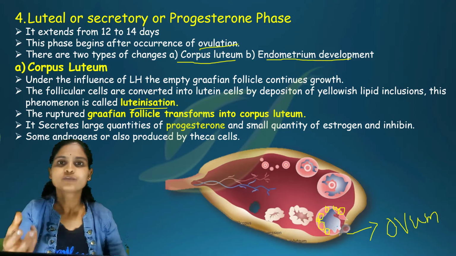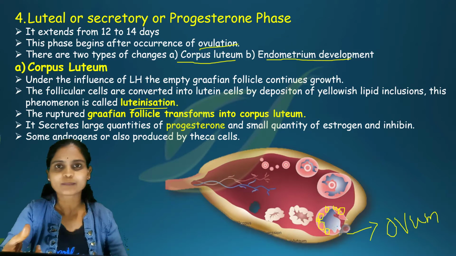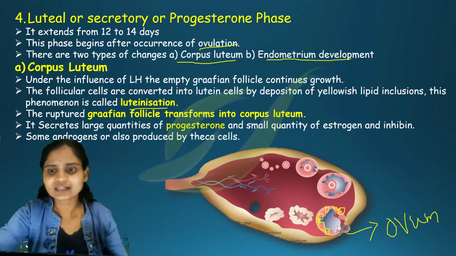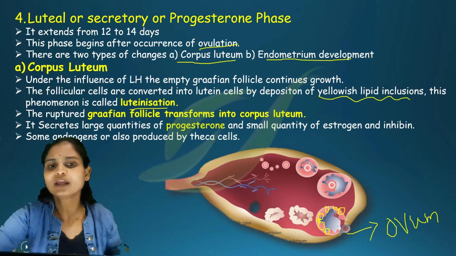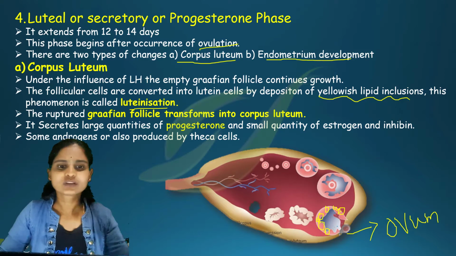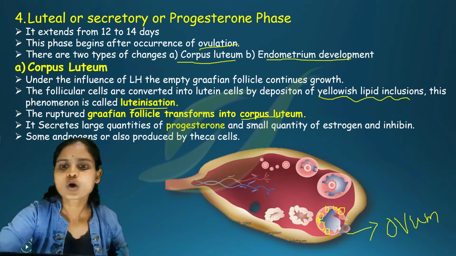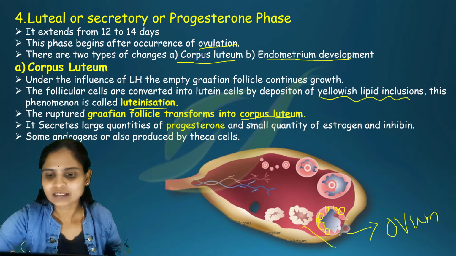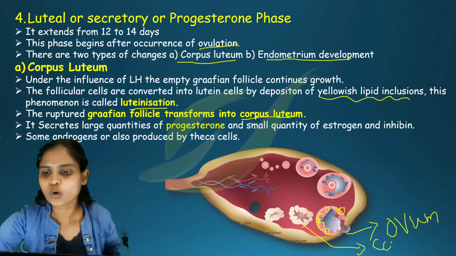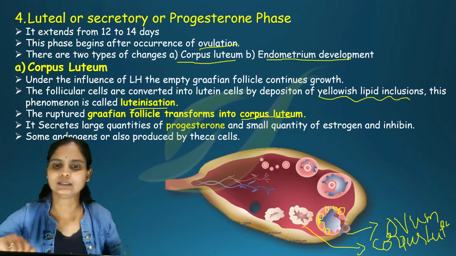In this stage, they start releasing yellowish lipid inclusions. This is called the corpus luteum. These cells will develop like this, and this is the corpus luteum. It will be yellowish in color.